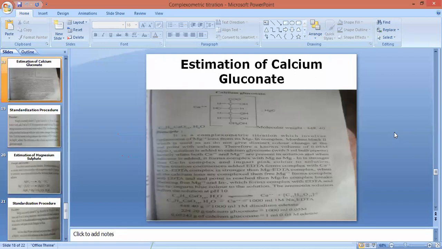So assay is nothing but it represents the percent purity of the drug substance. Since nature of calcium gluconate, it contains metal ion in it, we are going to perform it by complexometric type of titration. So कुठलाही assay मध्ये किंवा standardization procedure चे steps किंवा bits हे common असतील. First असणारे principle, followed by assay किंवा standardization procedure, followed by reaction, reaction च्या नंतर factor.